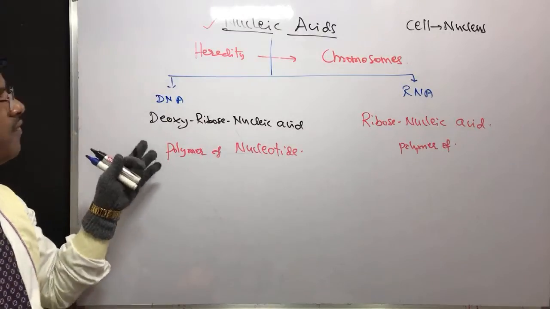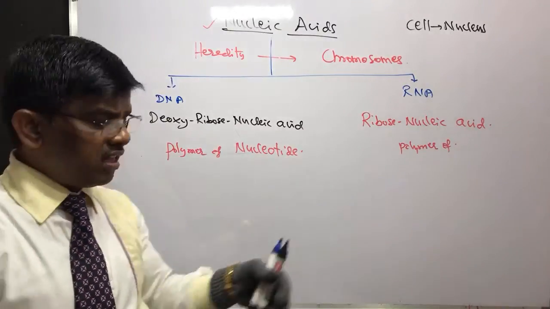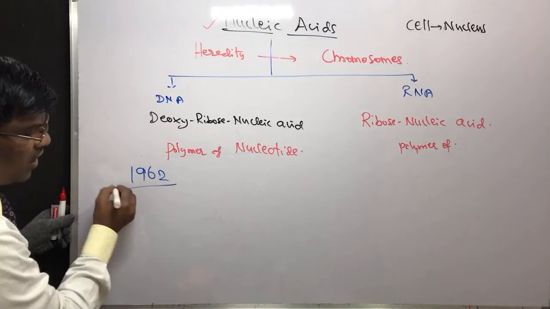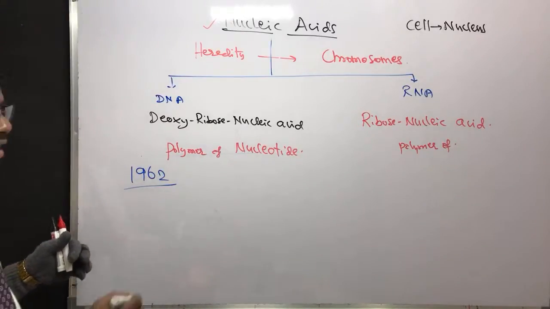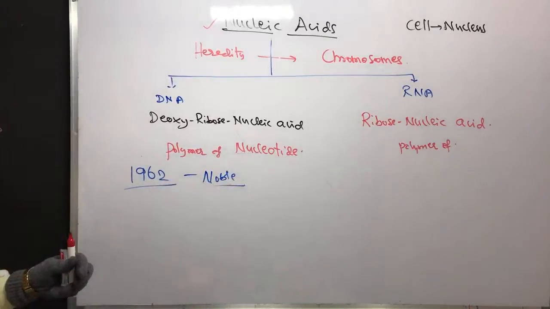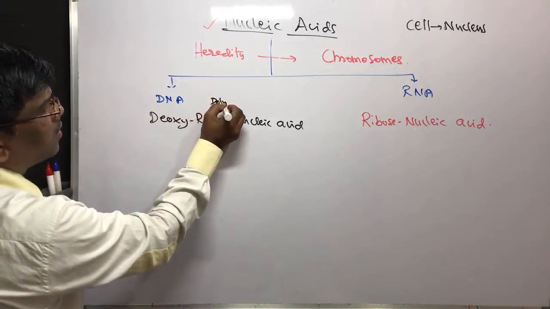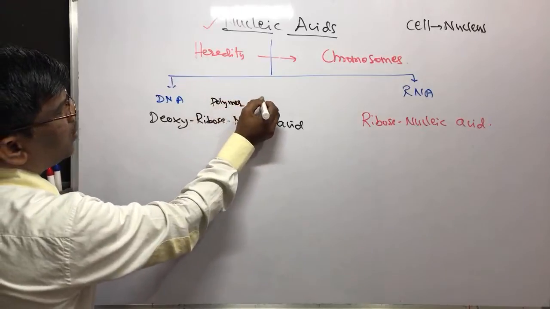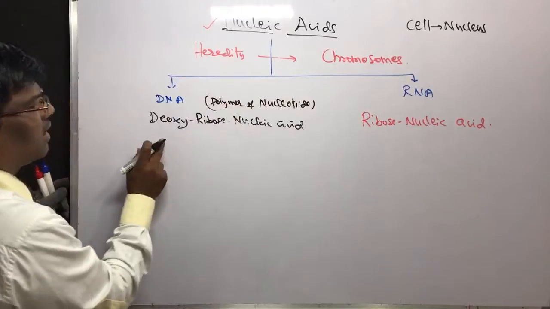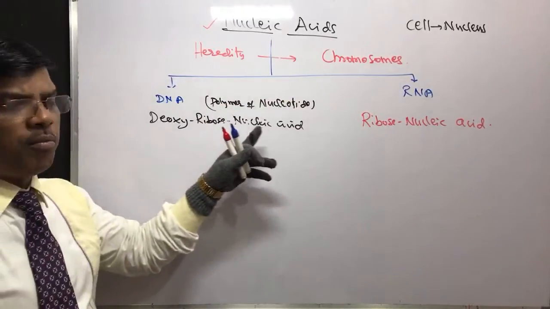So the structure of these DNA and RNA was studied by Watson and Crick, and they won the Nobel Prize in 1962. DNA is a polymer of nucleotides. Yes, the chemical component is deoxyribose nucleic acid.